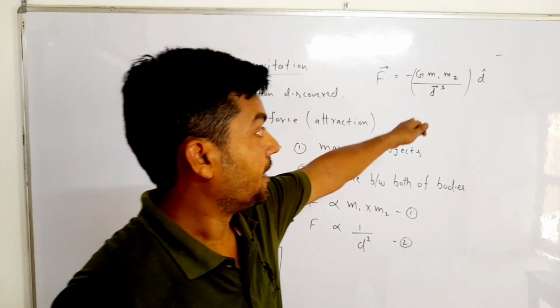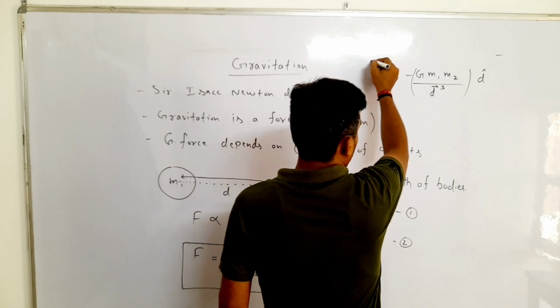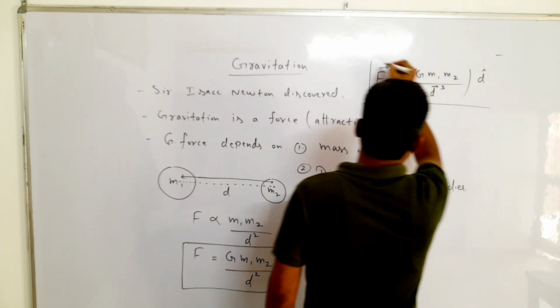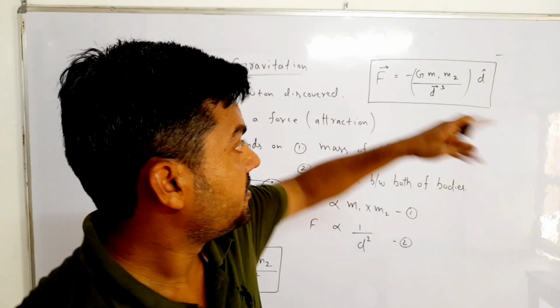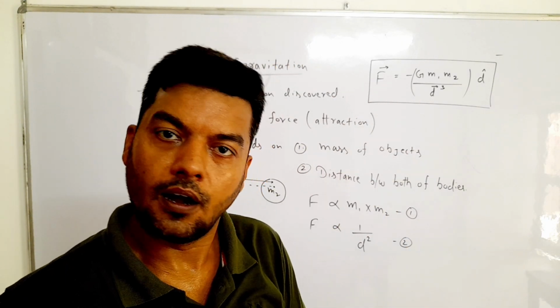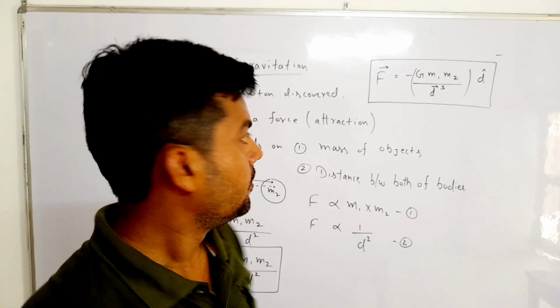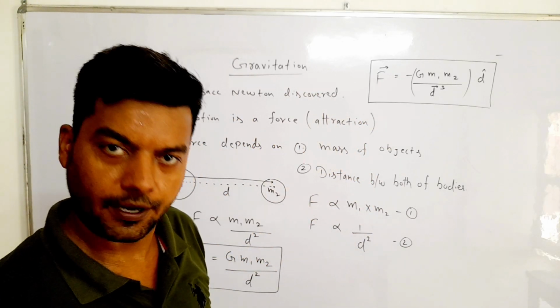Vector means magnitude into direction. In the vector form, there is a sign of negative. Negative means the force is always attraction in nature. So this is the theory of Newton's law of gravitation.